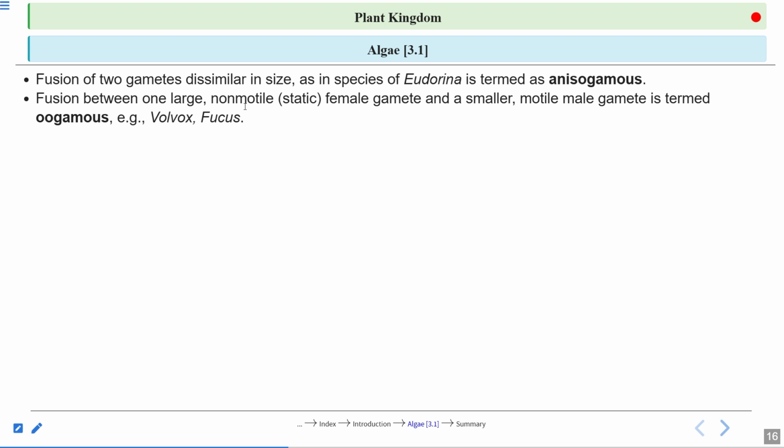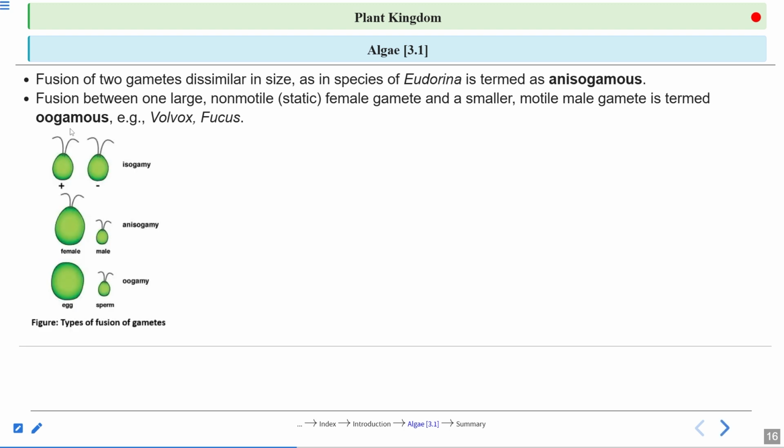Fusion between one large non-motile, static, that is non-motile female gamete and a smaller motile male gamete is called oogamous type of reproduction. And this oogamous type of reproduction we see in the case of Volvox, that makes a colony-like thallus, right? And Fucus.